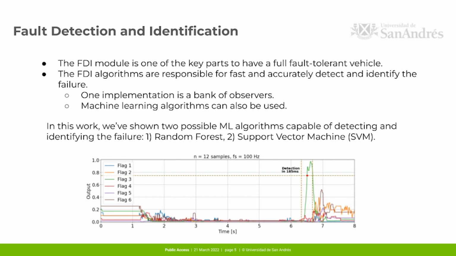In the graph, we can see a flight in which at around 5.5 seconds, an engine failure was injected and the detection happened in about 185 milliseconds. This time can also be reduced by increasing the number of samples and the sampling frequency.